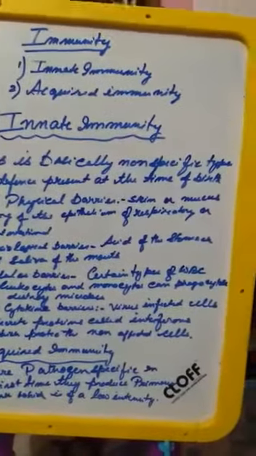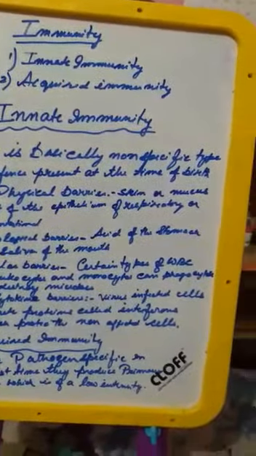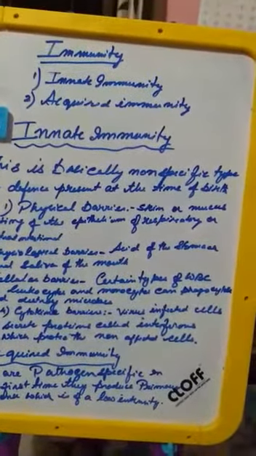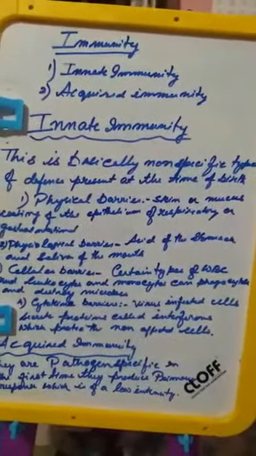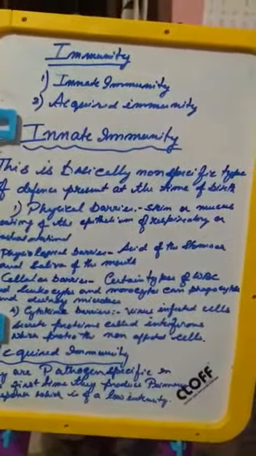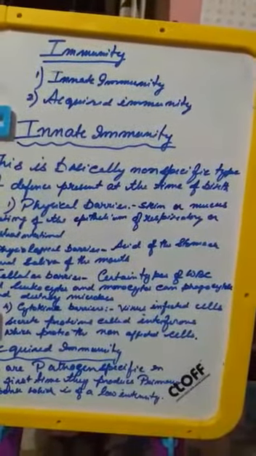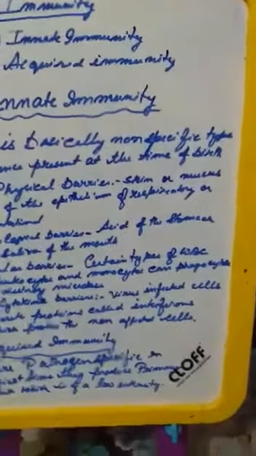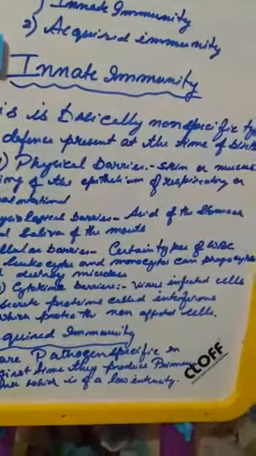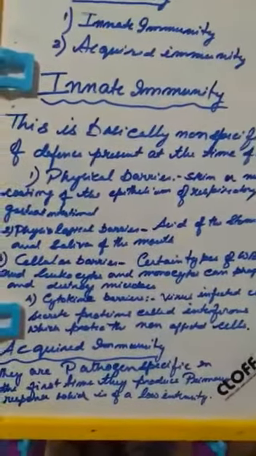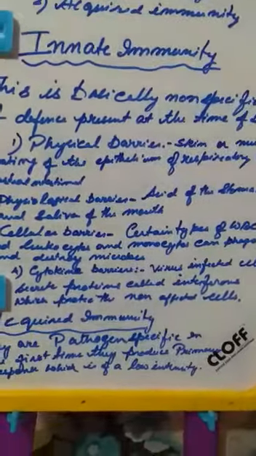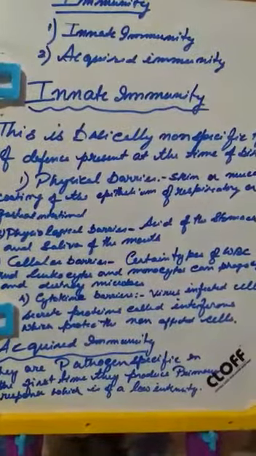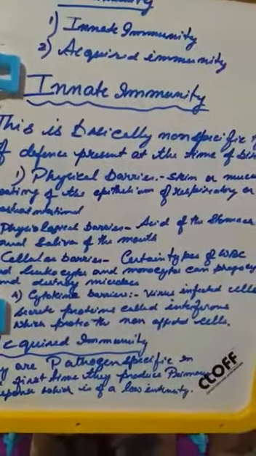For example, the skin and the mucus layer coating of the epithelial or the gastrointestinal tract, these are certain linings that provide immunity to the individual. For example, the mucus coating makes the inner layer non-permeable to the pathogen or disease causing bacteria. Now second is the physiological barrier, which is the acid layer of the stomach or the saliva of the mouth. These are the primary self-defensive mechanism, where it controls the growth of the pathogen.